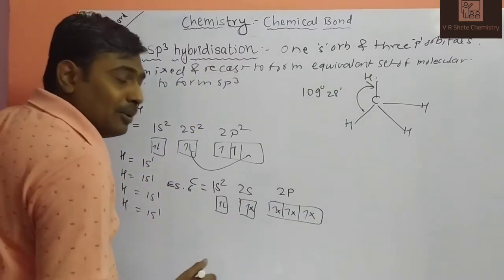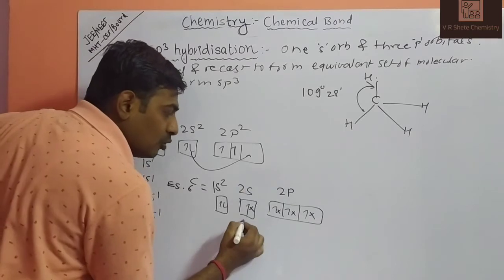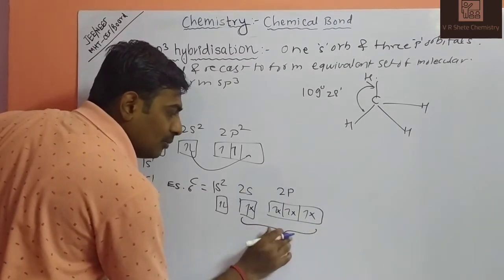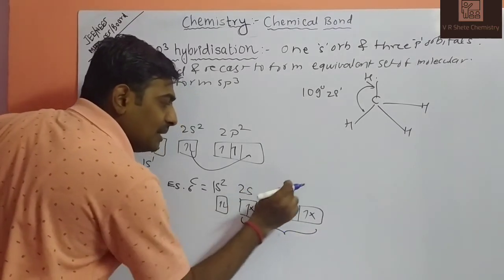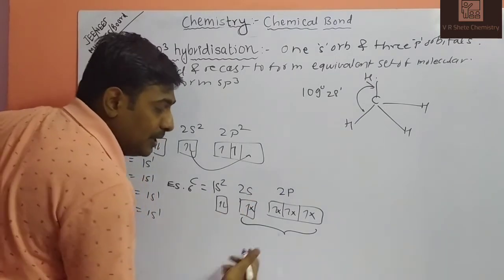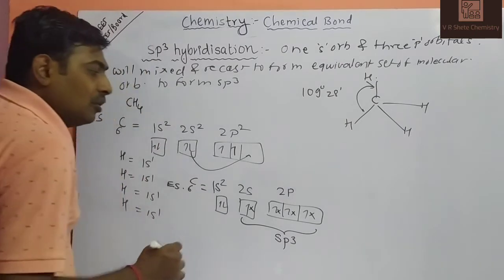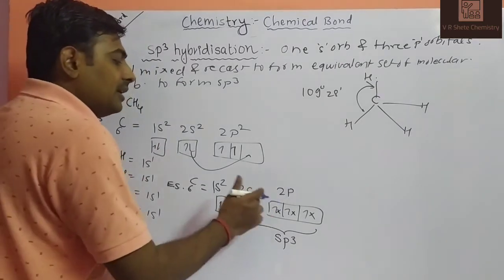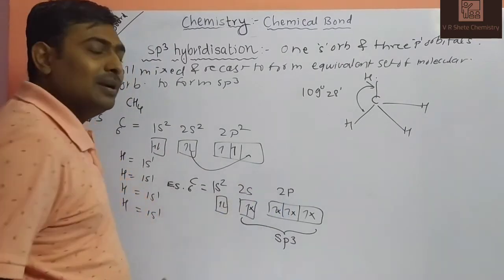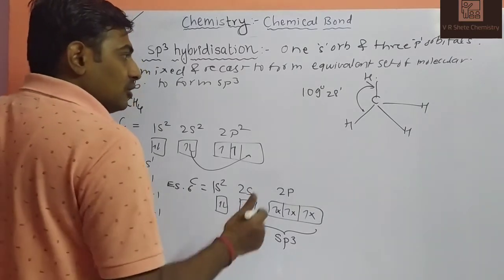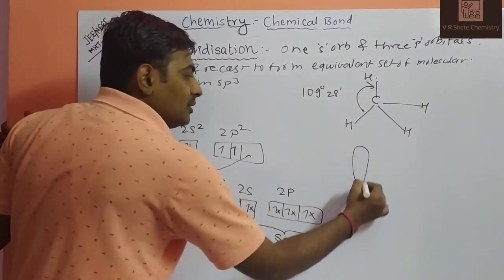Carbon is from the p block, so it has 2 valence shells, 2s and 2p. These orbitals take part in the bonding. So this is 1s and how many p orbitals? 3 orbitals of p. So 1s and 3p orbitals, so it is sp3 hybridization. Why is it sp3? Because there is 1 s orbital and 3 orbitals from the p orbital system. So it is sp3. What is the shape of the molecule?